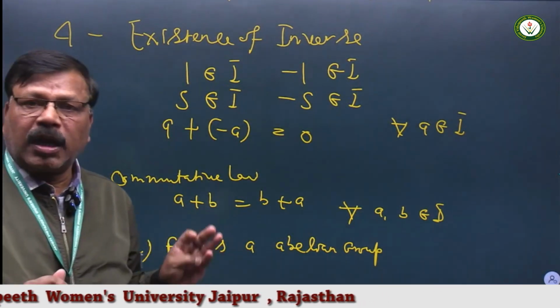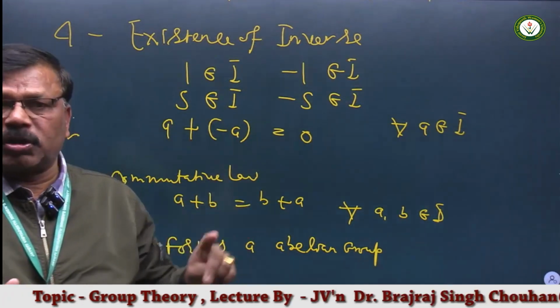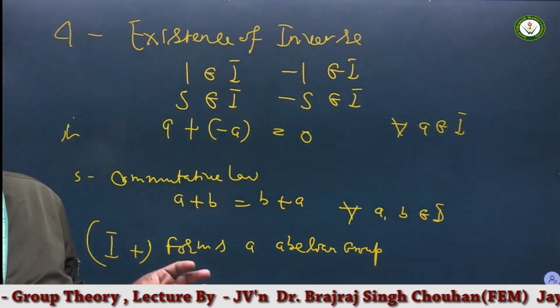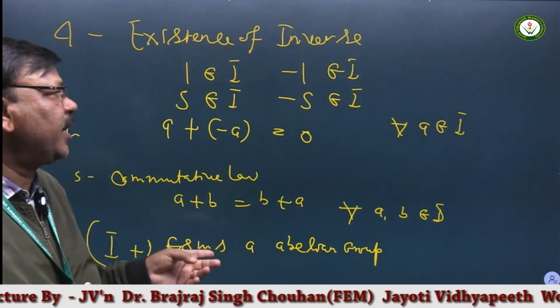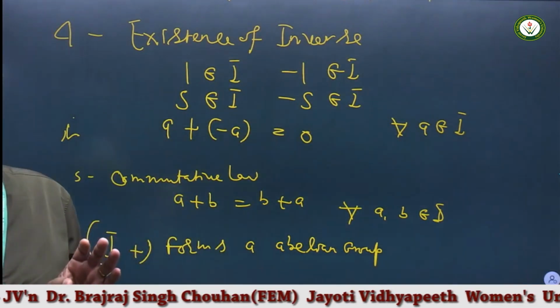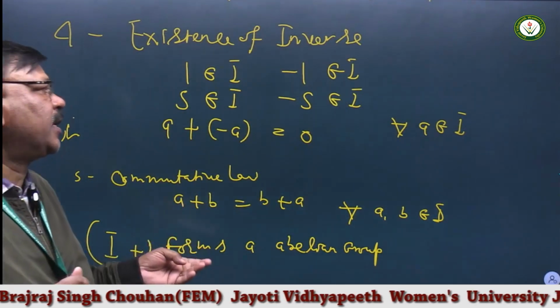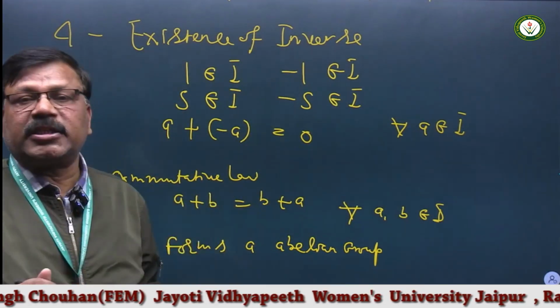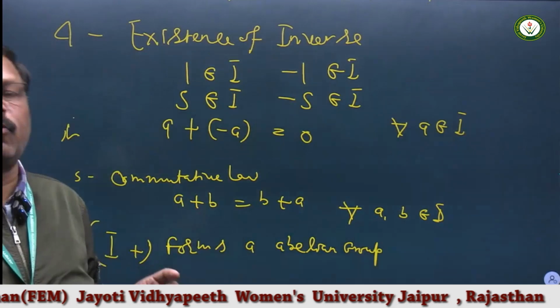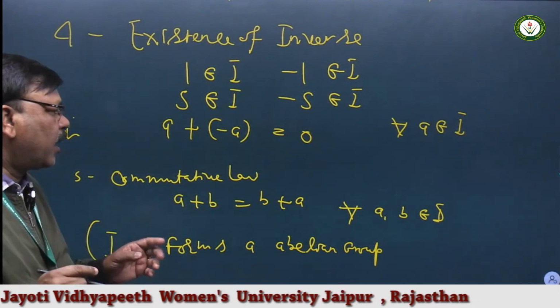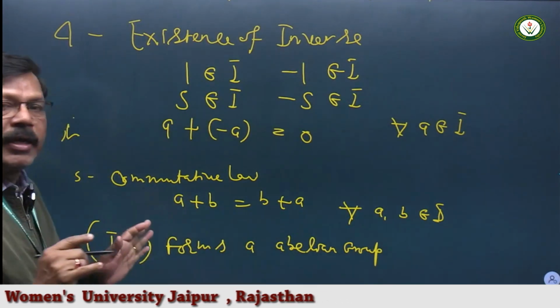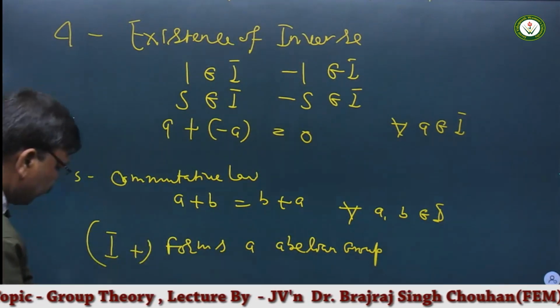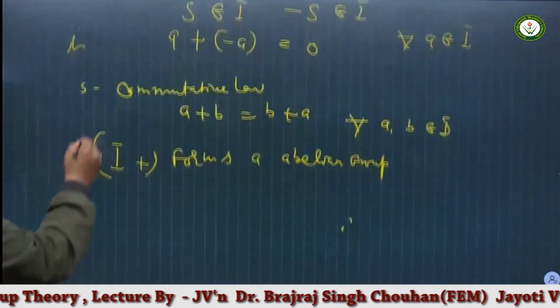It is because set I is closed under addition, set I is associative under addition, set I has the existence of identity, set I has the existence of inverse with respect to addition, and commutative law holds good for the integers, then we can say this set forms the abelian group.